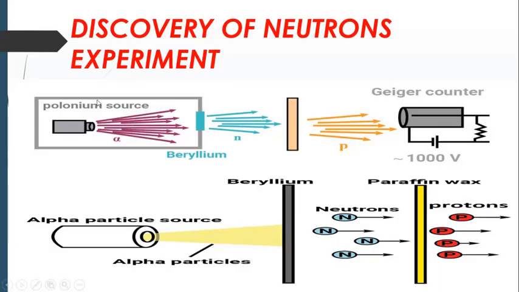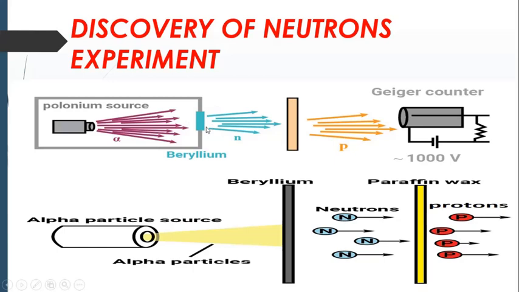So what is the experiment? The experiment was carried out like this. He took a beryllium atom, which he bombarded with alpha particles. The alpha particles are produced by polonium, which is a source of alpha particles, kept in a lead container to avoid further radiation. So it will allow the radiation only in one direction. The polonium emits alpha particles and they are made to fall on the beryllium atom.